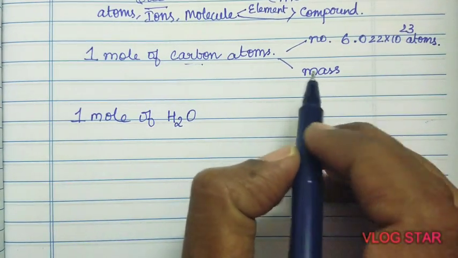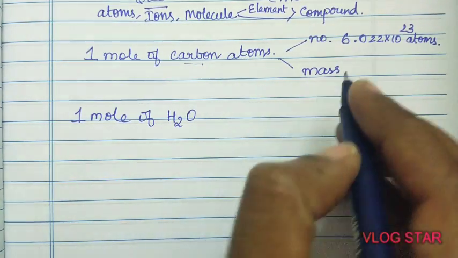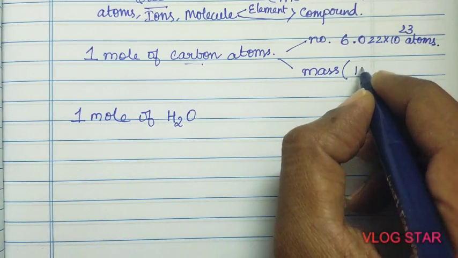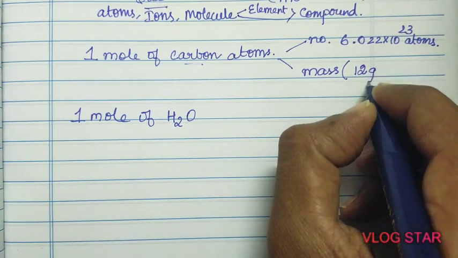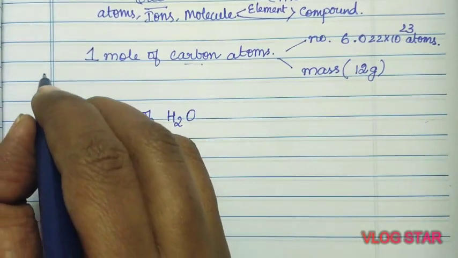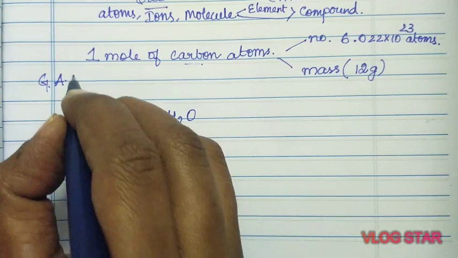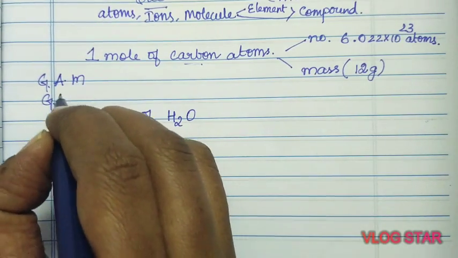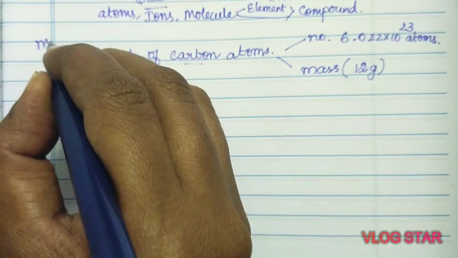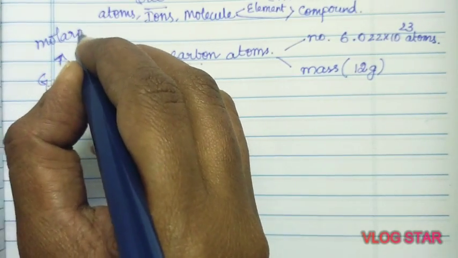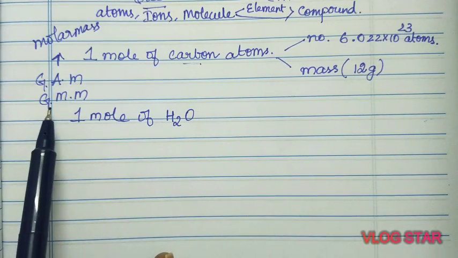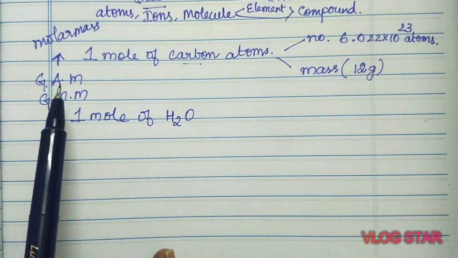And what will be the mass? It's atomic mass, because this is an atom. Atomic mass of carbon is 12 gram. So this molar mass is nothing but gram atomic mass or gram molecular mass. It's collectively called molar mass. So if the mass is expressed in grams, it comes under gram molecular mass or gram atomic mass.